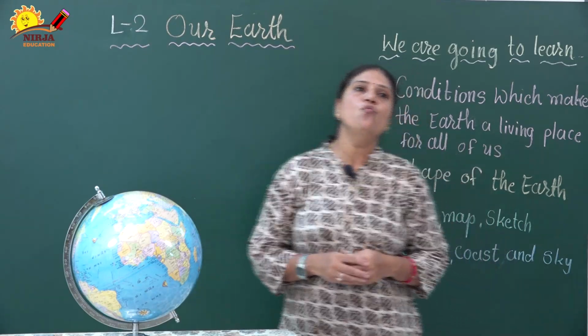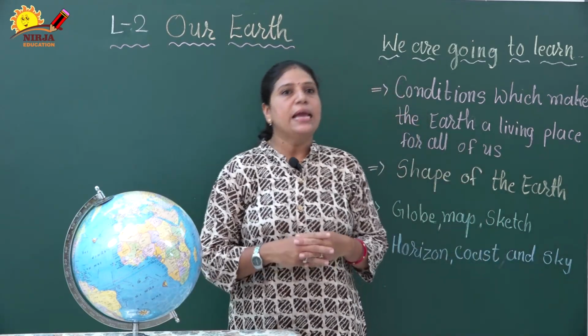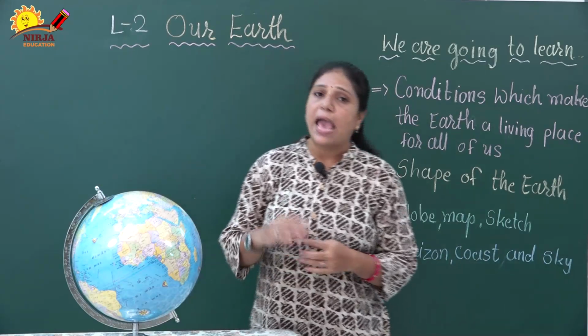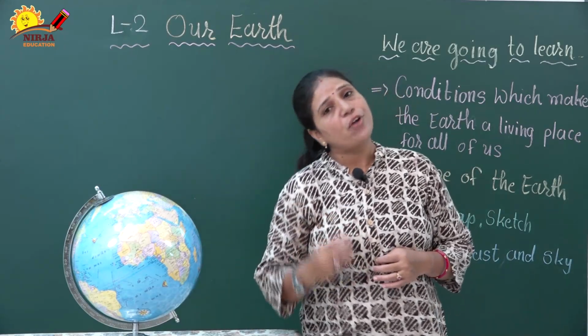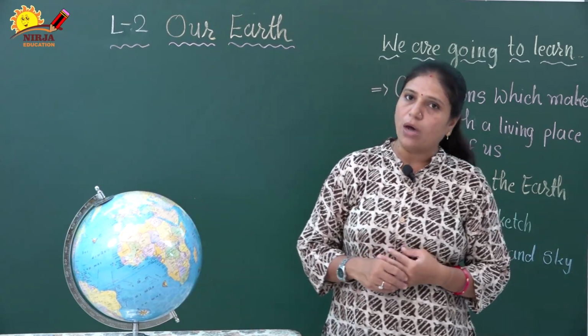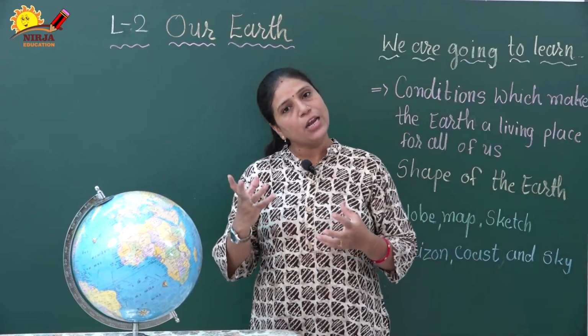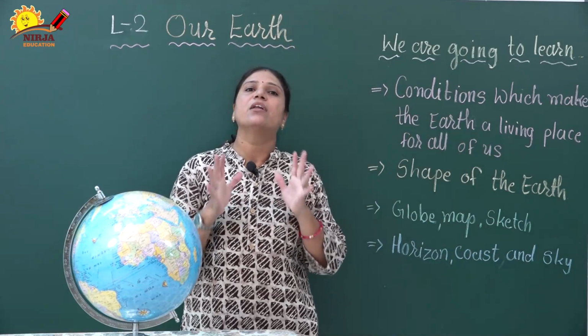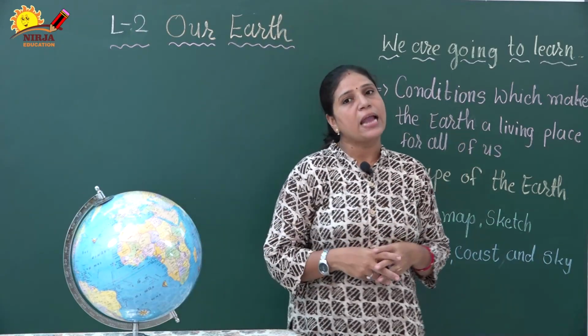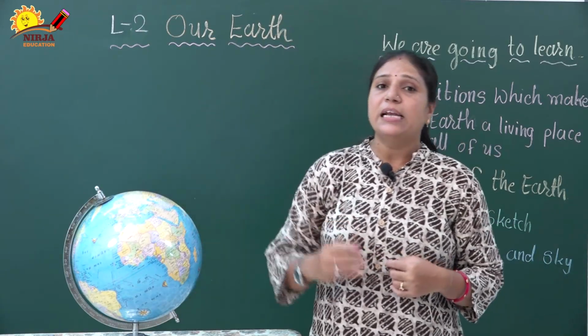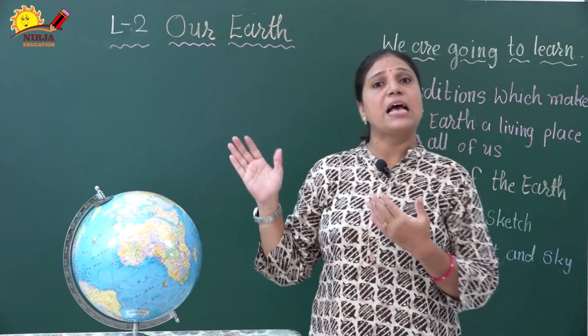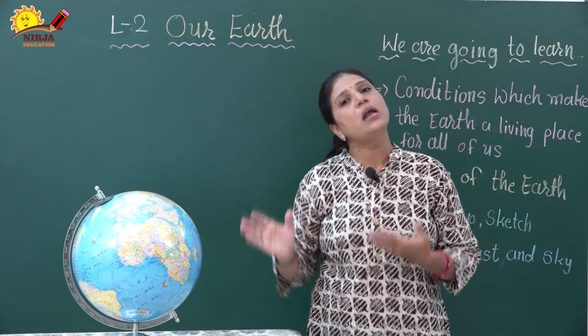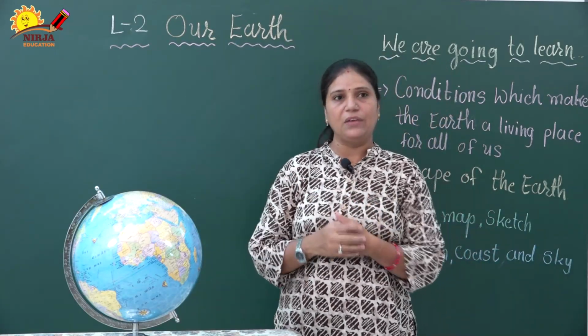It is a home for living things. Living things need air, water and the right amount of warmth to survive and grow. So our Earth has all of these things in the right quantity and perfect place. That is why it makes our Earth a perfect place for survival of living things.